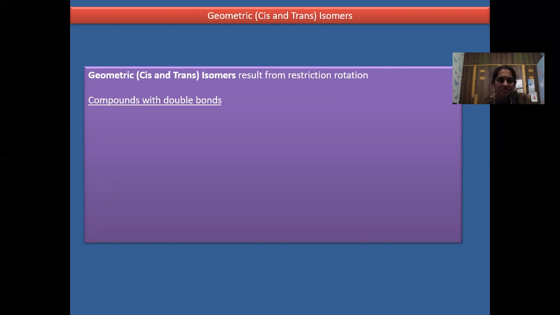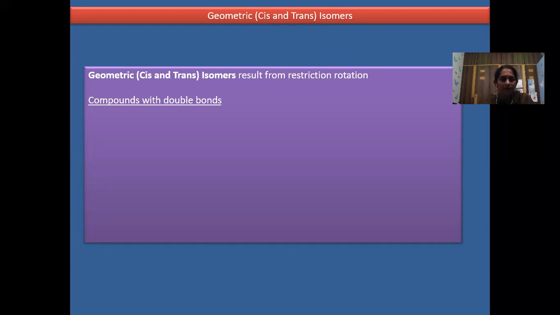Now we'll see, if there is restricted rotation, why and what are the types. That is geometrical isomerism. The carbon double bond carbon has restricted rotation due to the double bond. Similarly, with carbon triple bond carbon, the atoms around the double bonded and triple bonded carbon atoms are restricted for rotation. They are the geometrical isomers. Now, in geometrical isomerism, you have cis and trans. What are the cis geometrical isomers?